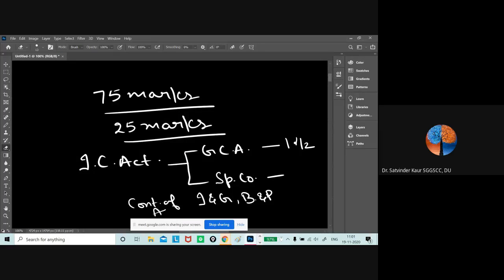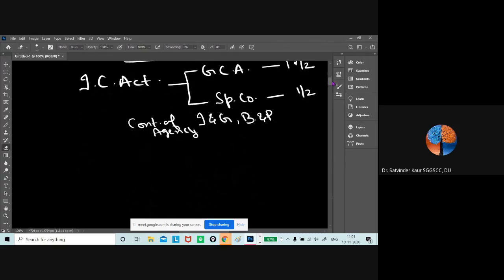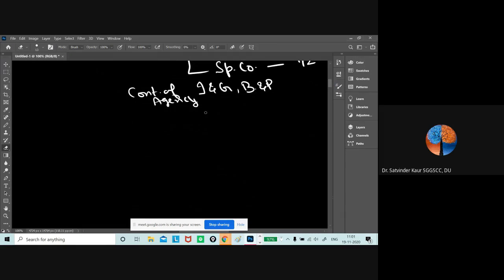Out of these three special acts, a half question weightage is given. So two questions will be there from the Indian Contract Act, with 22.5 and 7.5 mark questions. So 30 marks weightage would be given to the Contract Act.